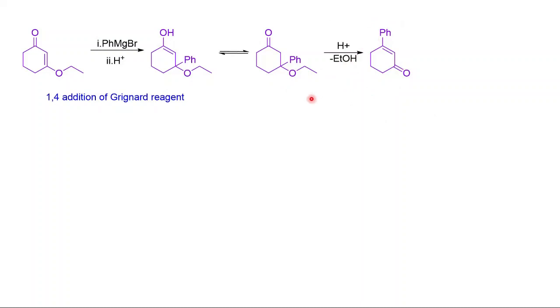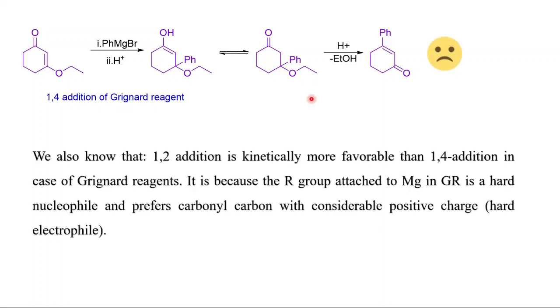Now how do we know which is the correct mechanism? Both mechanisms give us product C. We are not bothered about the answer; we are bothered about the mechanism, which is the correct one. According to me, kinetically 1,2 addition is more favorable than 1,4 addition in the case of Grignard reagent.